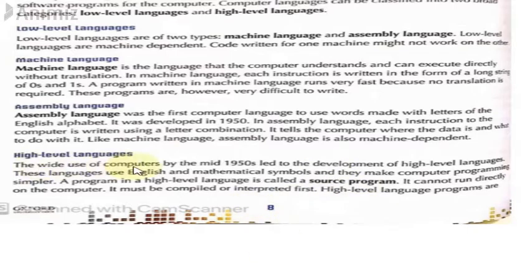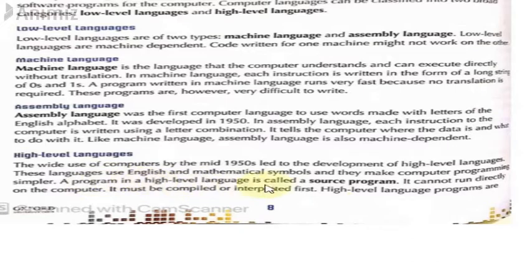So let's now read. The wide use of computers by the mid-1950s led to the development of high level languages. These languages use English and mathematical symbols, and they make computer programming simpler. When English alphabets and mathematical symbols are involved, coding is easier compared to machine language code. We create instructions this way, and then they are converted by the interpreter into machine code, and the instruction is executed.